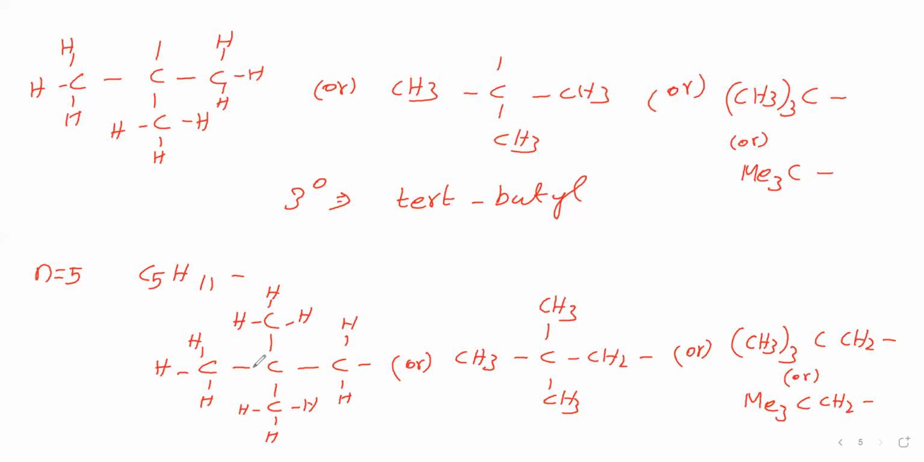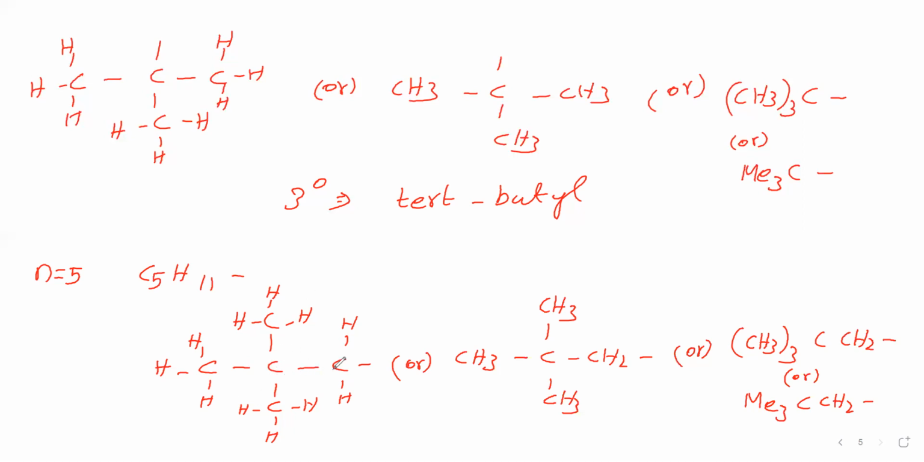Here, this carbon is called quaternary carbon because this carbon is having four other carbons directly linked with it. This carbon is directly linked with this carbon. This carbon is directly linked with this carbon. So four carbons directly linked with this carbon. Therefore, it is called quaternary carbon.